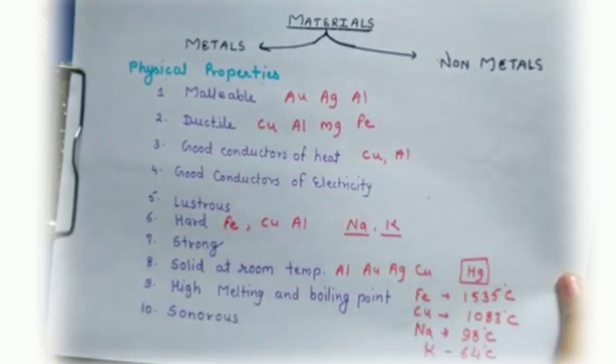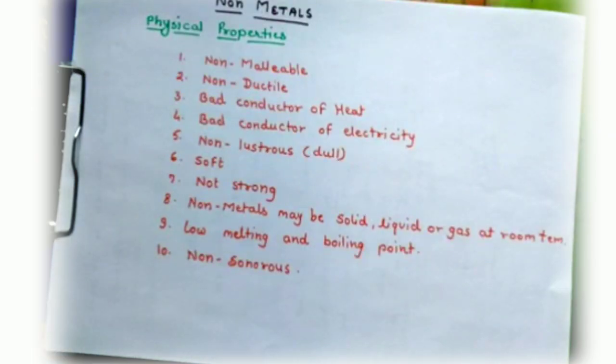Now, physical properties of non-metals. Non-metals are non-malleable, non-ductile, bad conductors of heat, bad conductors of electricity, non-lustrous, soft, not strong. Non-metals may be solid, liquid and gas at room temperature, low melting and boiling point, and non-sonorous.